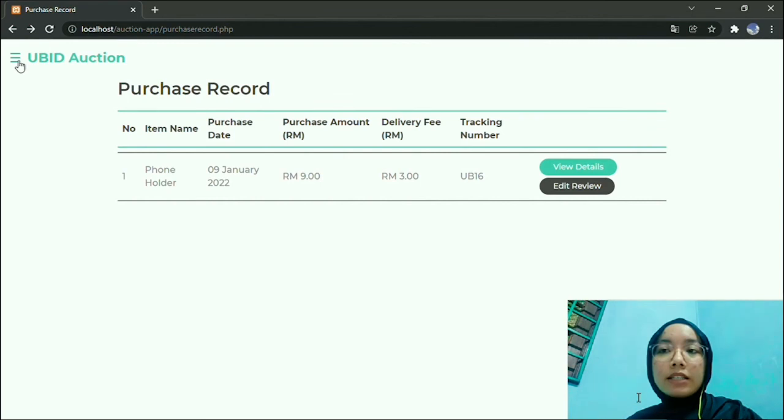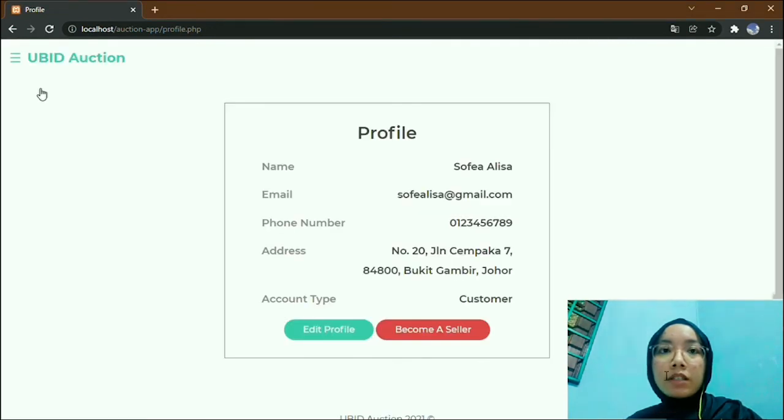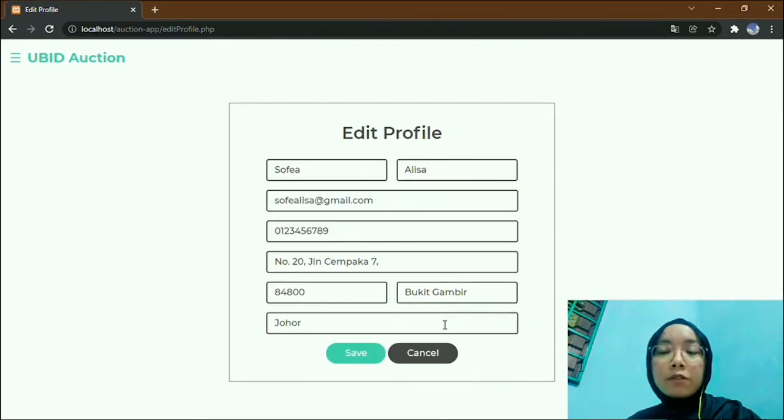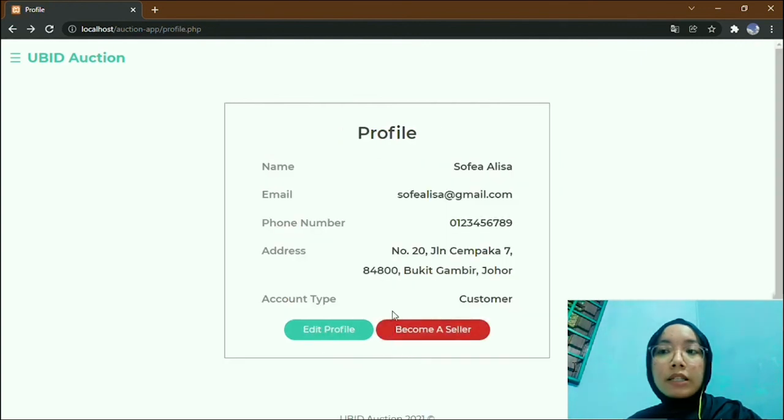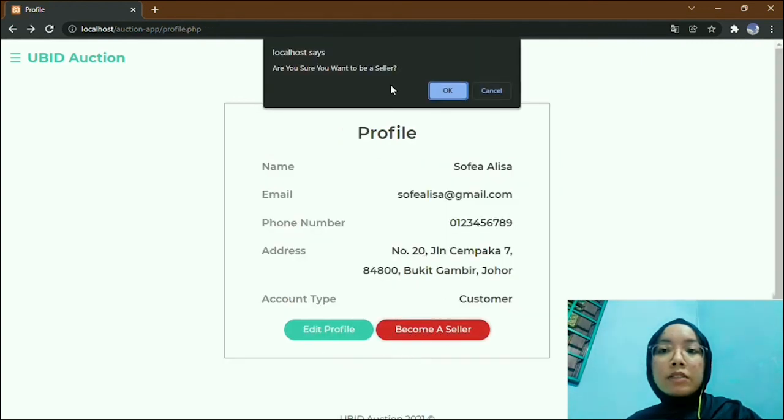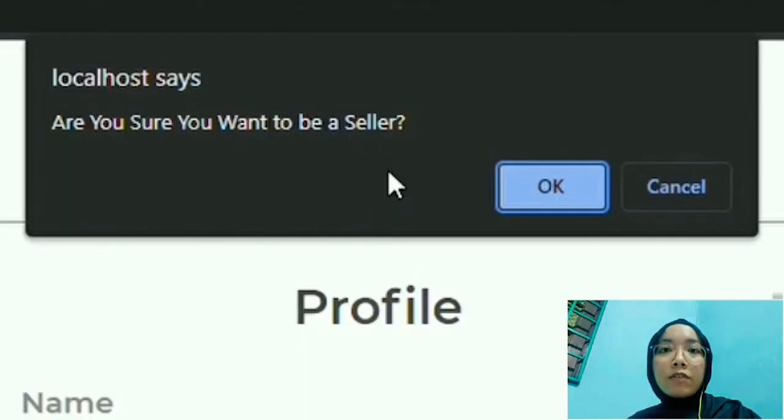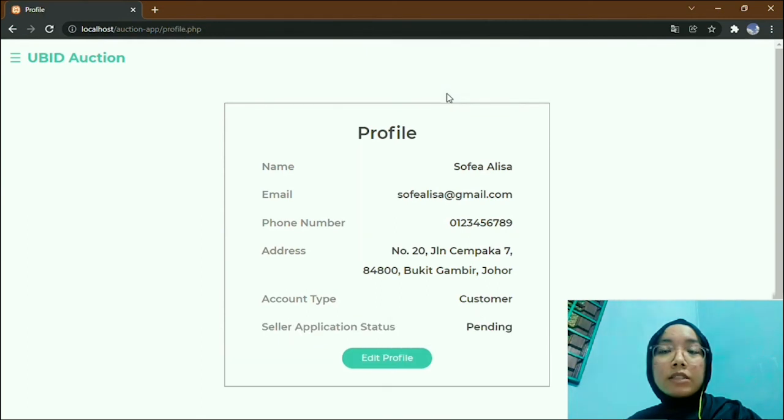Last but not least, the customer's profile. They can view their personal information and also edit it. They can also apply to become a seller by clicking this button. The system will ask whether you're sure to become a seller. If you click OK, the button will be gone and there is a seller application status. Admin will be the one that accepts the customer's application to become seller. That's all from me for the demonstration for customer.